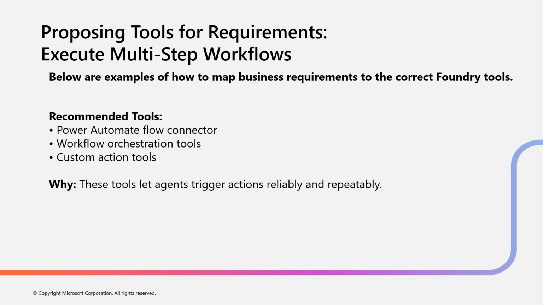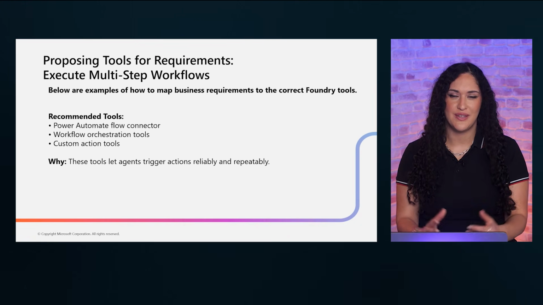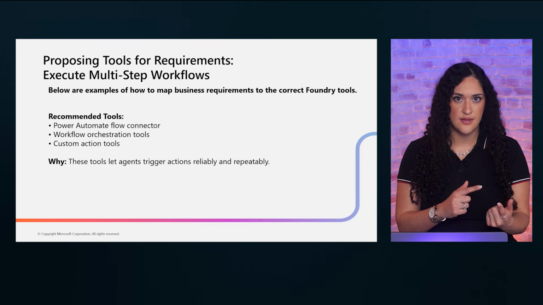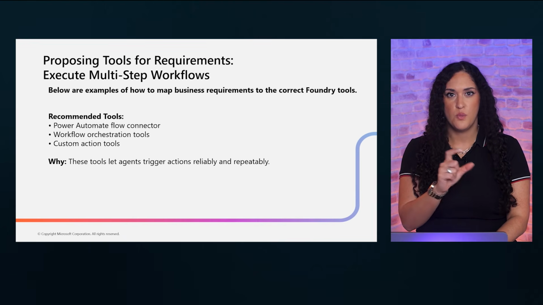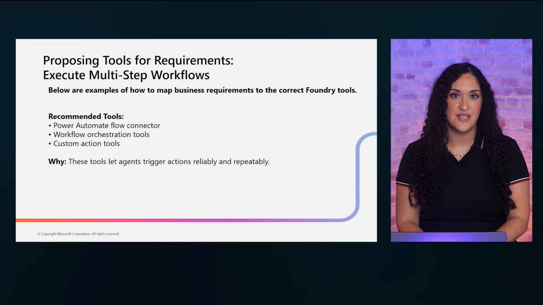When your requirement involves executing multi-step workflows, reach for the Power Automate Flow connector, workflow orchestration tools, and custom action tools. These let your agent trigger actions reliably and repeatably. For example, an agent might need to look up a customer, create a case, assign it to the right team, and send a confirmation. That is a multi-step workflow that needs to execute consistently every time.